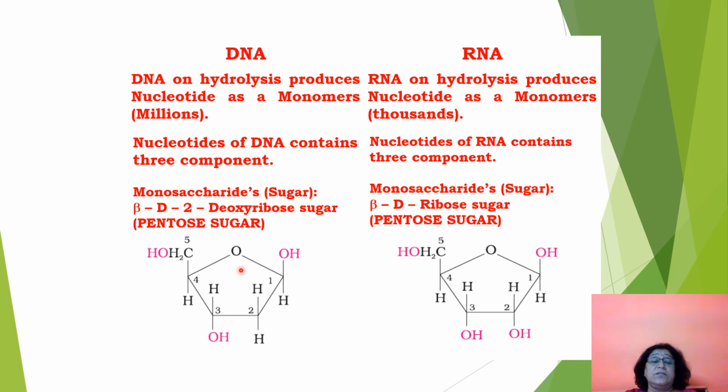But here on the second carbon, what do you see? In the RNA, in the second carbon, H and OH were attached. But here on the second carbon, you see two H's are attached. That means one O from the OH is removed in this DNA sugar. That is why the name is beta D-2-deoxyribose sugar. So oxygen is lacking here. Oxygen is less here, so deoxyribose sugar.